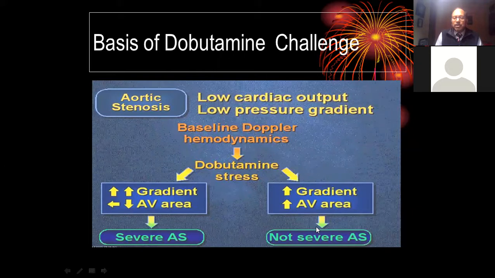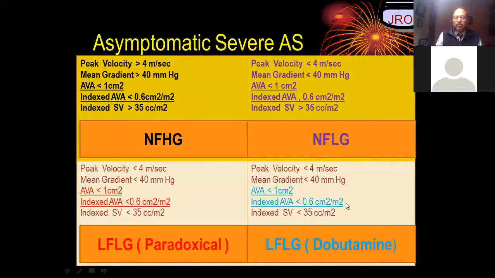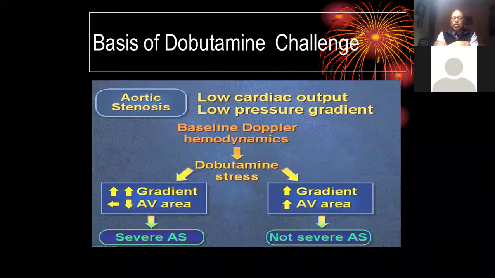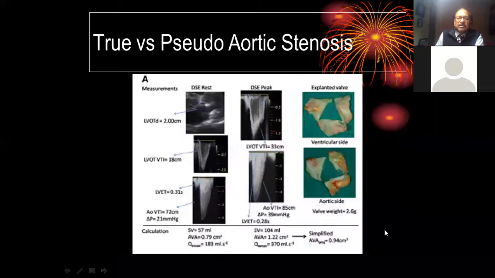On the contrary, if it is pseudo-severe aortic stenosis, then gradients will also go up, and by the continuity equation, the aortic valve area will also go up. That's how we differentiate these patients with low flow, low gradient, reduced ejection fraction by dobutamine echo. And we do a low dose dobutamine echo, not a high dose. What do we mean by low dose? We try to stimulate only the beta receptors, going from 5 to less than 10 micrograms per kg body weight per minute. We start with 2.5, gradually go to 5 after 3 minutes, then 7.5, and then 10 micrograms per kg body weight to assess the severity of aortic stenosis.